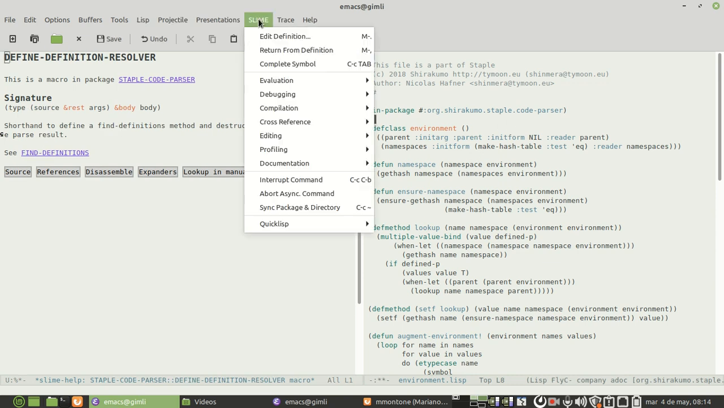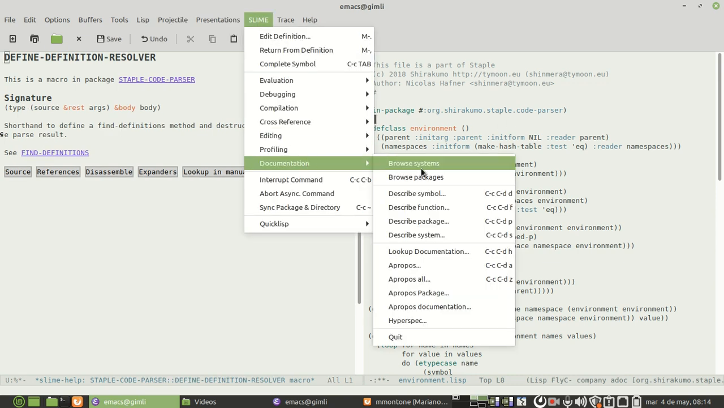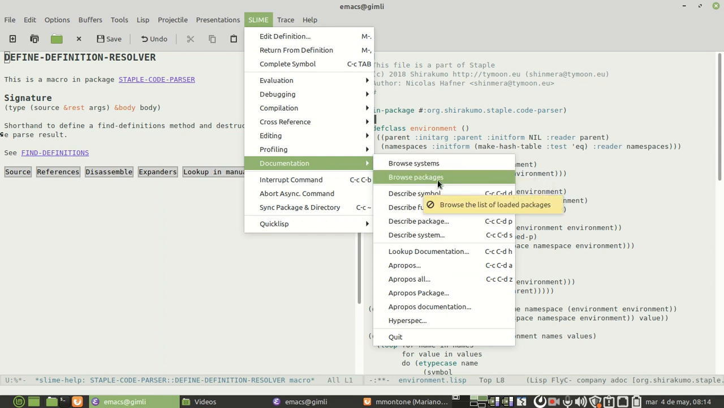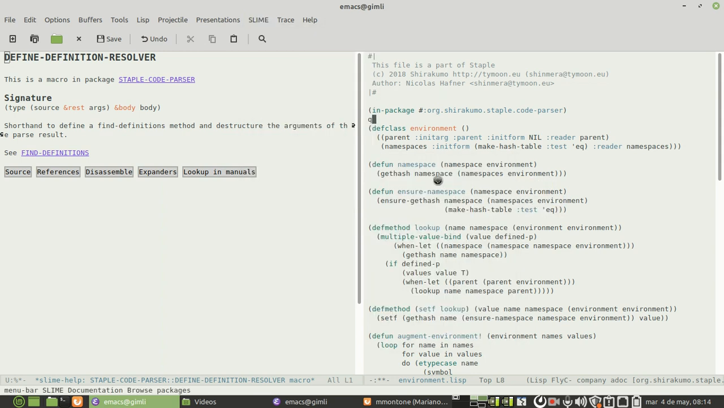But also, we can search for documentation. So we have the operations browse systems, browse packages, like this. We can browse all the packages of the system, all packages loaded in the image.